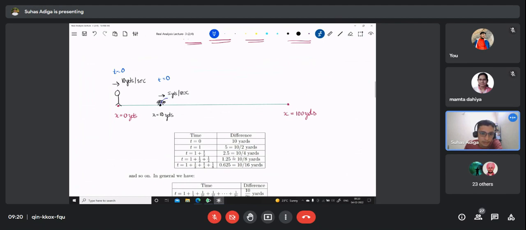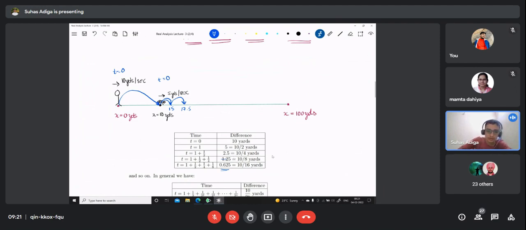At t equal to 1, the tortoise would be at 15, and Achilles would be here, right? So the difference now is 5 yards, that is 10 by 2. After another half second, the tortoise will be at 17.5, and Achilles would be at 15. So they are again at a difference of 10 by 4 yards, that is 2.5. Similarly, after another 1 by 4 seconds, the difference will be 1.25, and then after adding 1 by 8, it will be 0.625 yards.